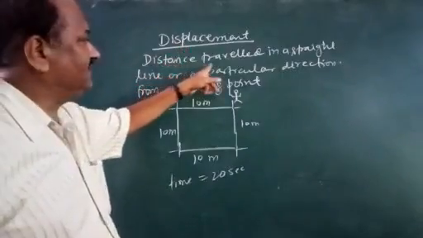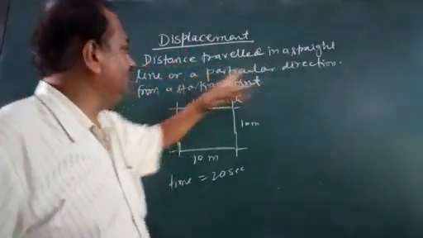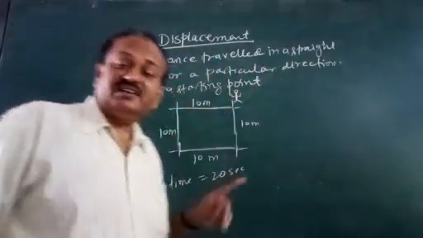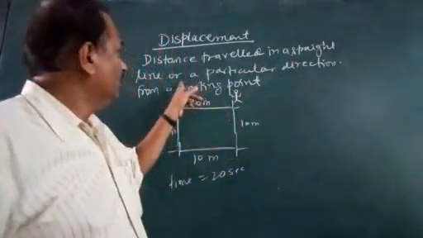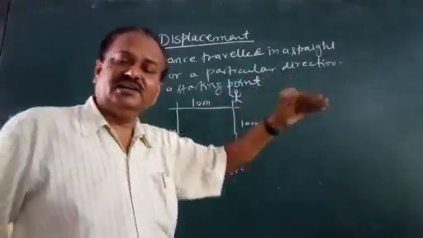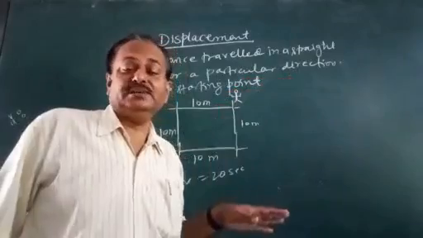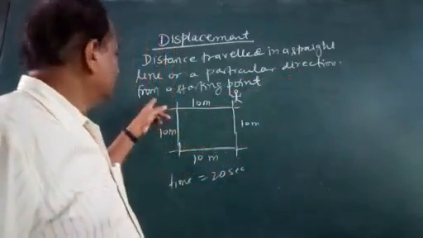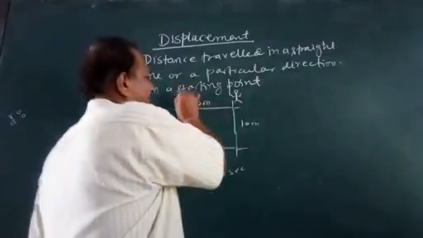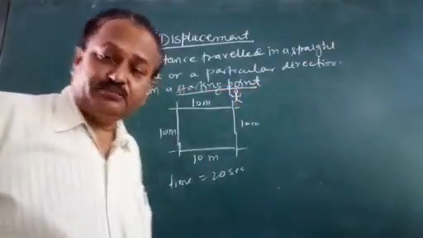Displacement may be defined as distance traveled in a straight line, or in a particular direction, from a starting point. So there must be some starting point.